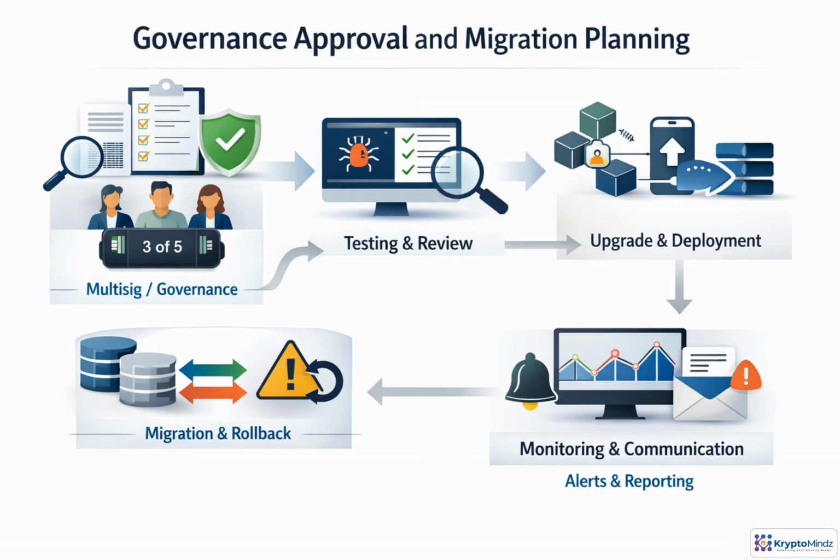Treat every contract upgrade as a controlled change, not a developer shortcut. Start with a request and impact review, then require security validation and formal approval through multisig or a governance contract. Before production, rehearse deployment and data migration in a test environment, including rollback paths if state conversion fails. After the upgrade, monitor behavior, publish version changes, and alert application teams early. Good governance makes upgrades auditable, reversible, and operationally safe.